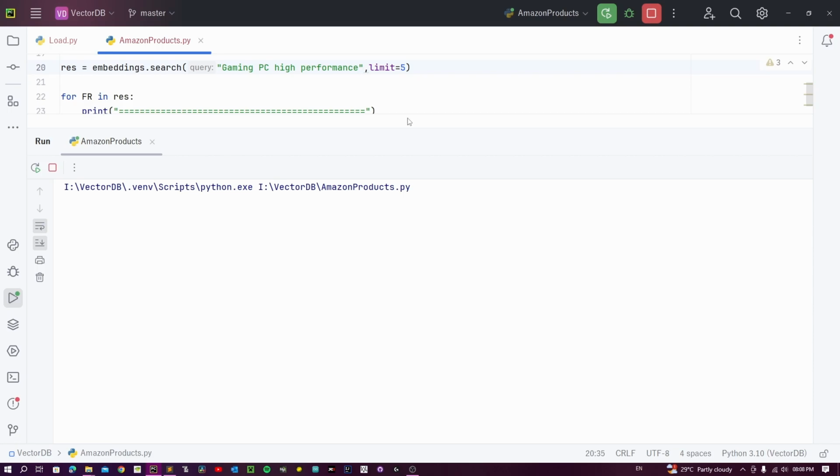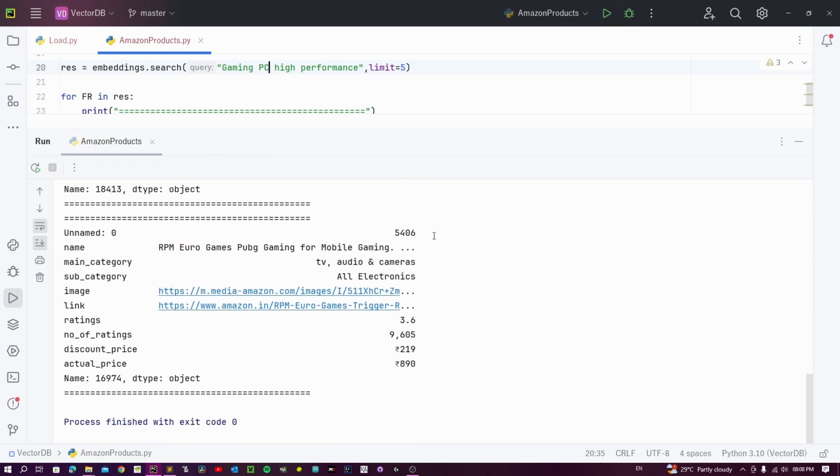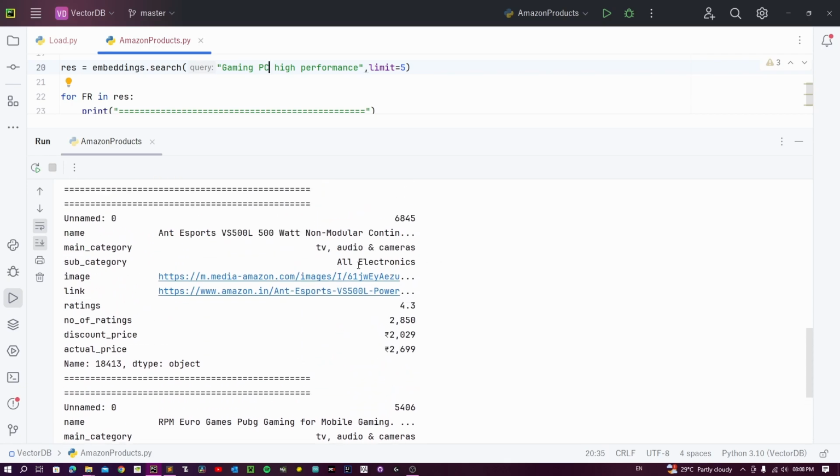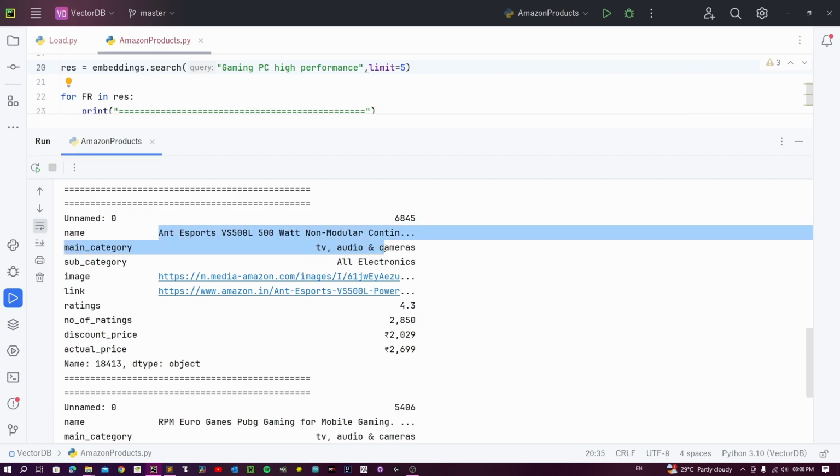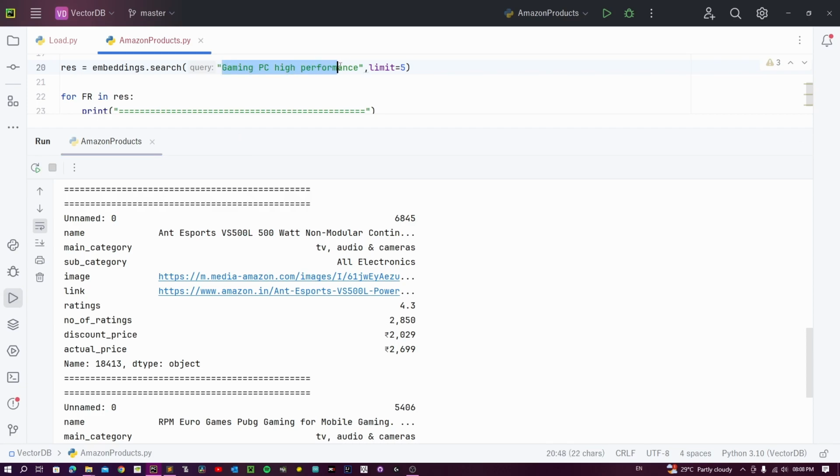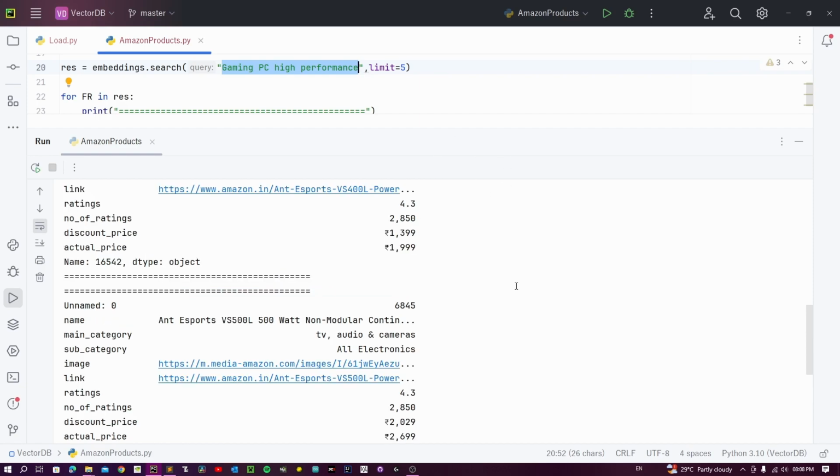Let's search for gaming PC high performance and see how the results come up. Right off the bat, you can see it is suggesting items which do not really match the query words themselves, because it is understanding what the query actually means using the vector database and the word embeddings, figuring out the closest output.